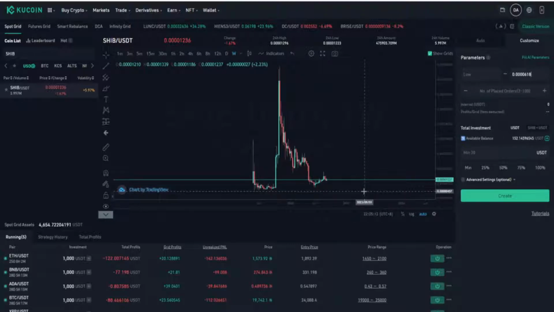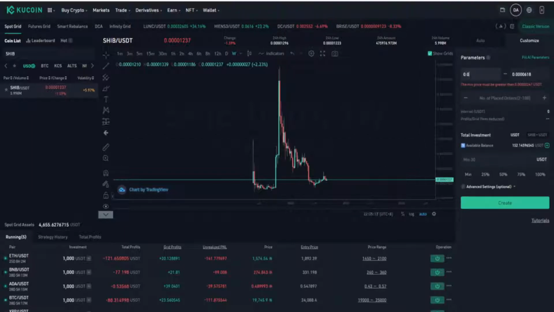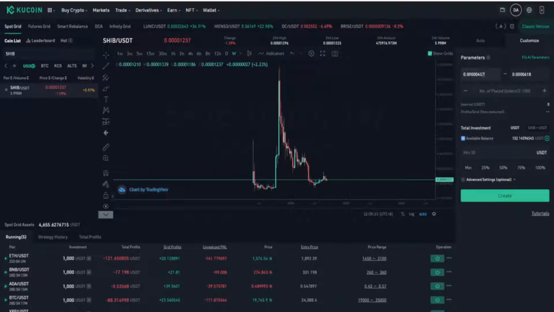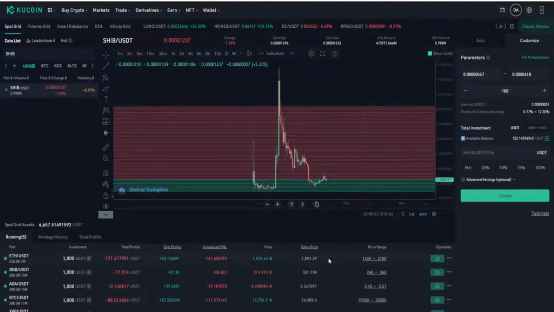Now we want to look at what's the lowest. This is a long-term setup, 457, and it shows you the lowest we can go is 247, but we want to go 457. Putting that in, it shows you can have a maximum of 100 orders. I do like placing 100 orders. That means I get a maximum amount of turnover possible by doing this. We can see the minimum amount needed for this setup is $86 divided by 100 different trades. That means it's 86 cents minimum for a trade.